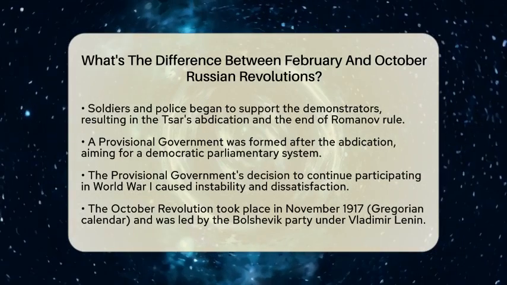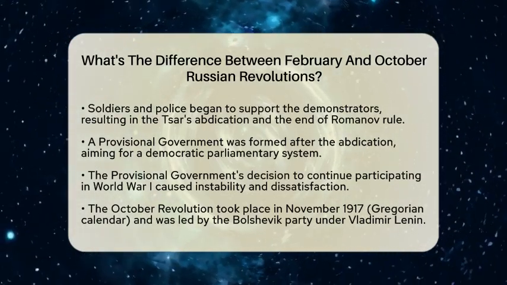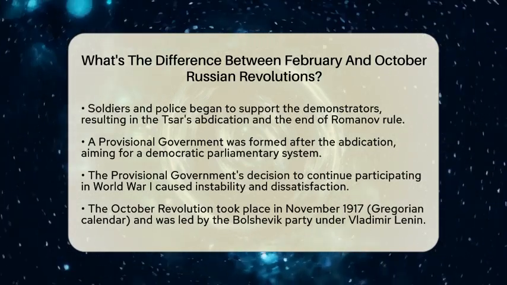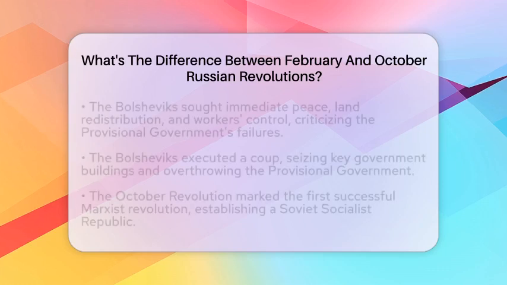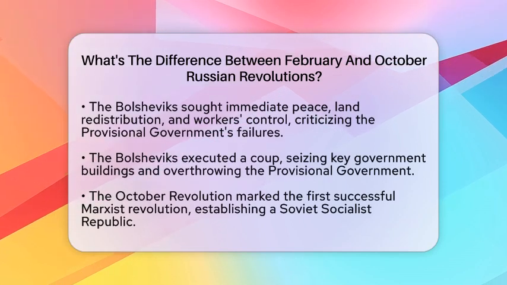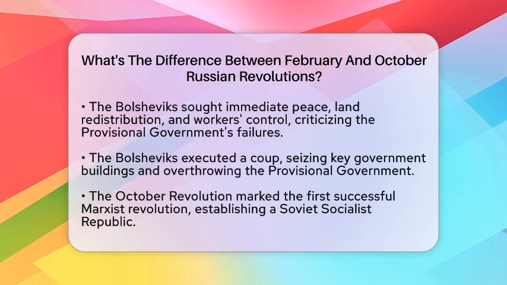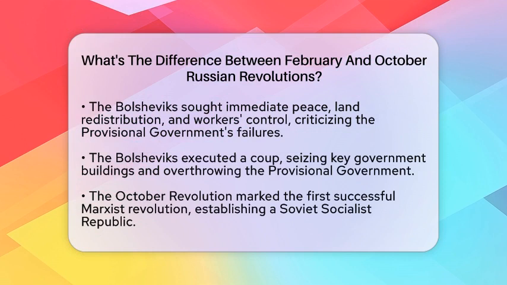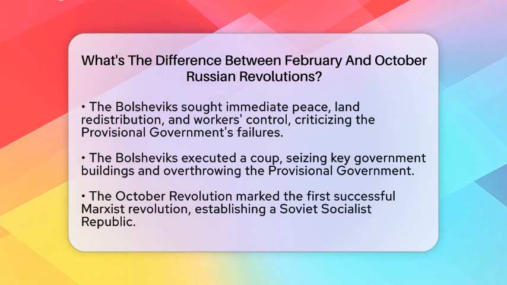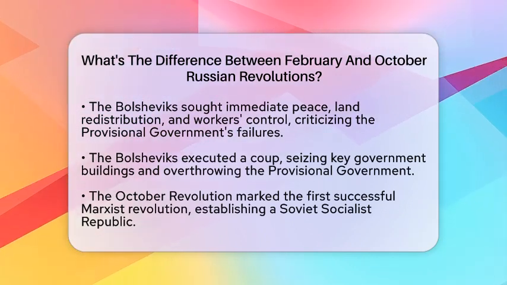Fast forward to later that same year, and we encounter the October Revolution, which occurred in November 1917 according to the Gregorian calendar. This revolution was led by the Bolshevik Party, under the leadership of Vladimir Lenin. The Bolsheviks were a radical socialist faction that called for immediate peace, land redistribution, and workers' control. They believed that the provisional government was failing to meet the needs of the people.